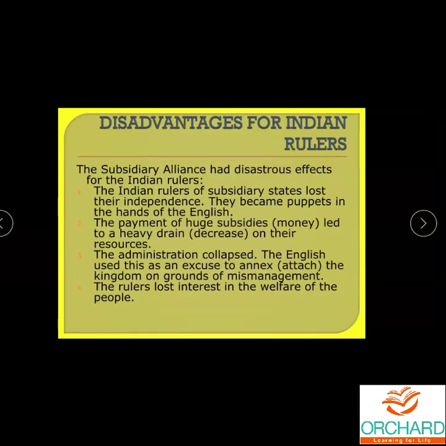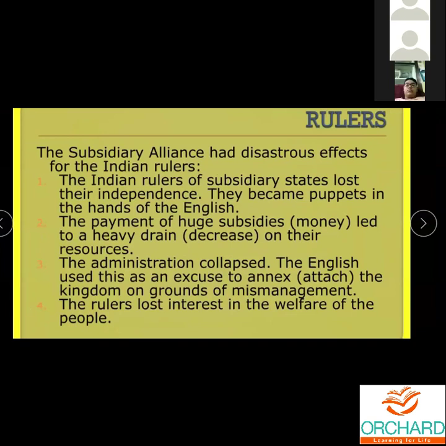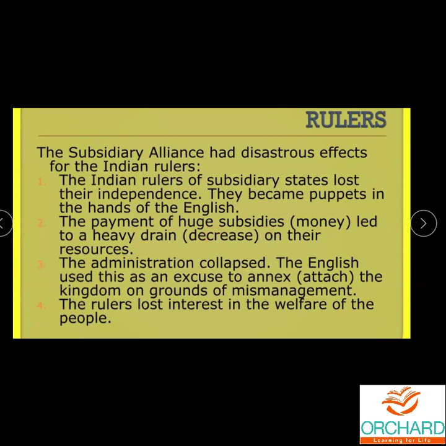So what were the disadvantages because of the subsidiary alliance? It had a lot of effects on the Indian rulers. The Indian rulers lost their independence. They became like puppets in the hands of the English. They had to pay a huge amount for the subsidies, and they were not allowed to collect the revenue also.